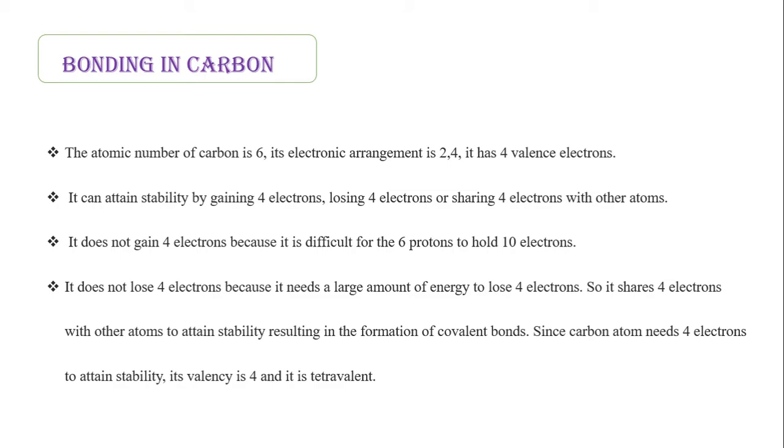Then you may ask, ma'am, by gaining 4 electrons, it can attain the stable configuration. There also arises a problem, because it already has 6 protons. If it accepts 4 electrons, it needs to hold 4 more electrons, so totally 10 electrons. So that is also not possible. Then how is it possible?